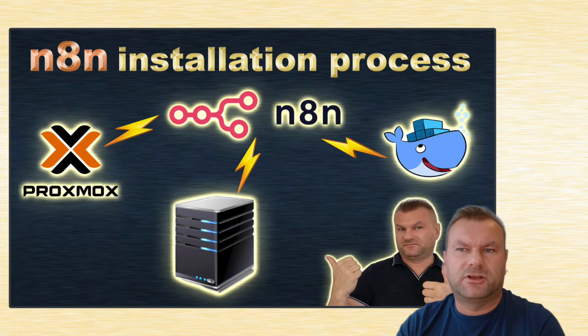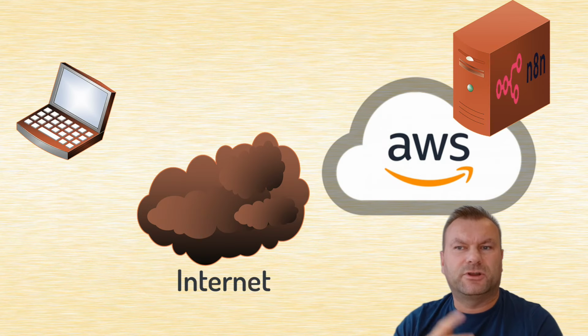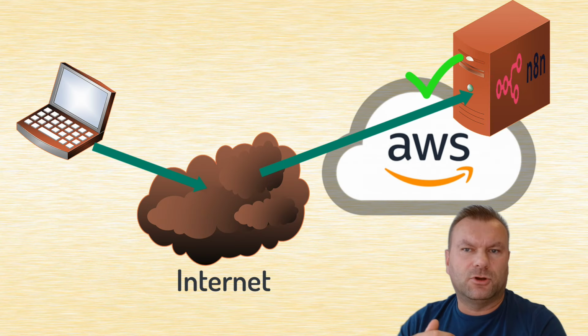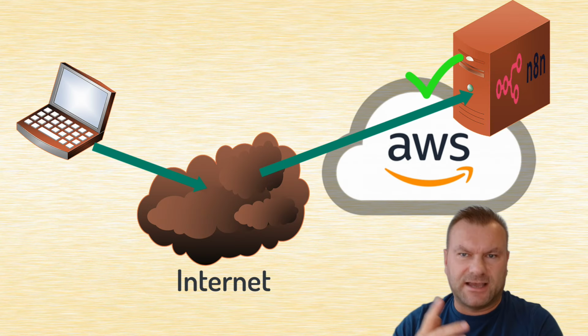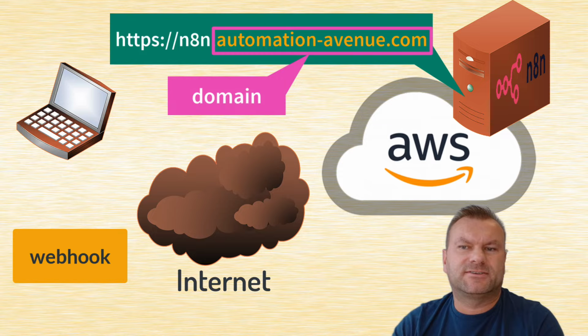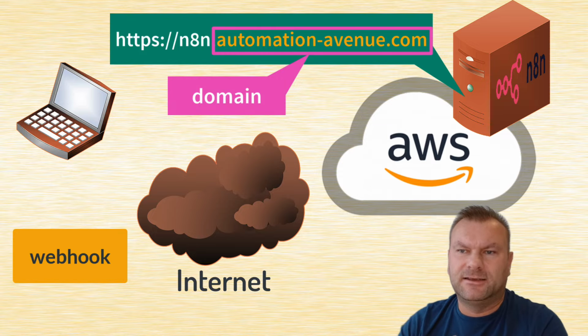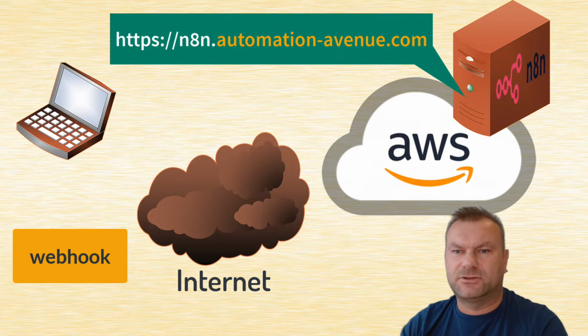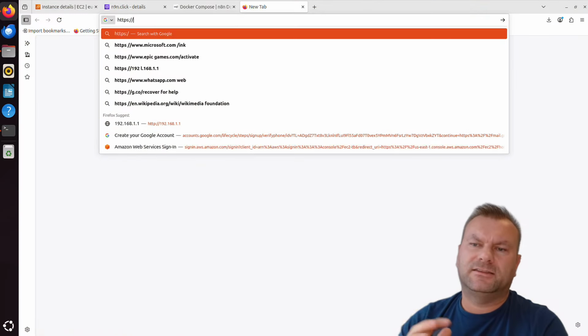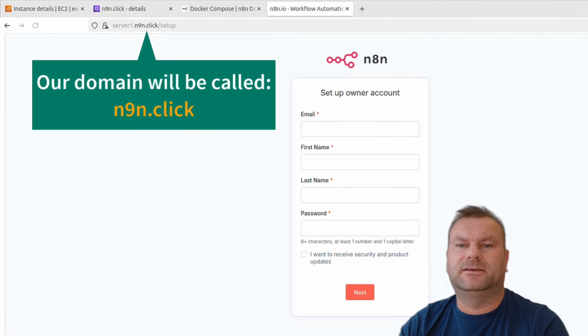What we are building today is something different. It's a solution where the n8n instance is available over the internet, so you can access this server from anywhere in the world, which means you don't have to be at home or on the same local network to be able to access your n8n. I will also show you how to buy and set up a domain for our n8n service, so you can access it using something like https://n8n.automationavenue.com instead of typing the IP address and the port number. By the end of this video, you will have the n8n platform up and running in AWS.